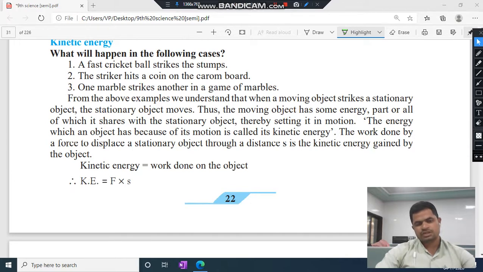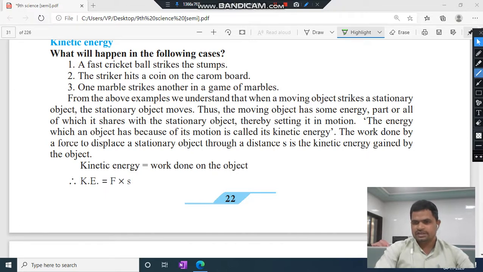ये एग्जाम्पल में क्या हो सकता है? The kinetic energy of one object is converted, or when it strikes another object, the energy is passing to the other object and the other object gets in motion. That is the kinetic energy. From the above examples, we understand that when a moving object strikes a stationary object, the stationary object moves. Thus, the moving object has some energy, part or all of which it shares with the stationary object, thereby setting it in motion. The energy which an object has because of its motion is called kinetic energy.